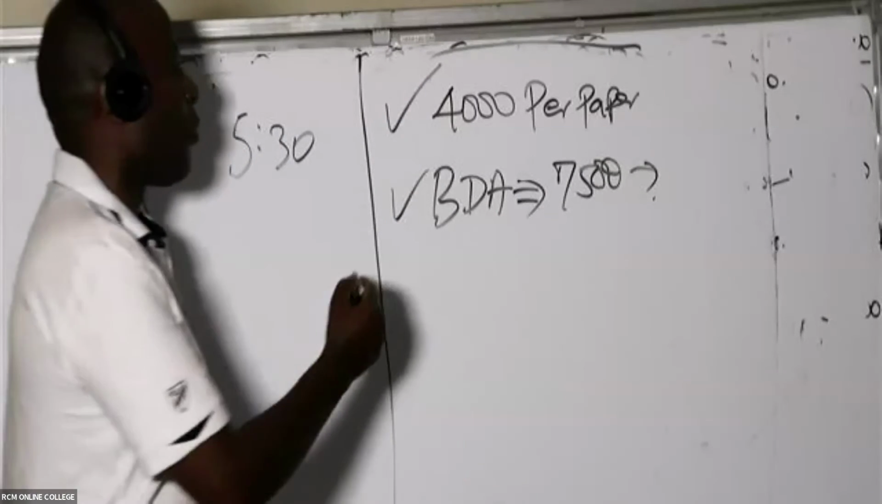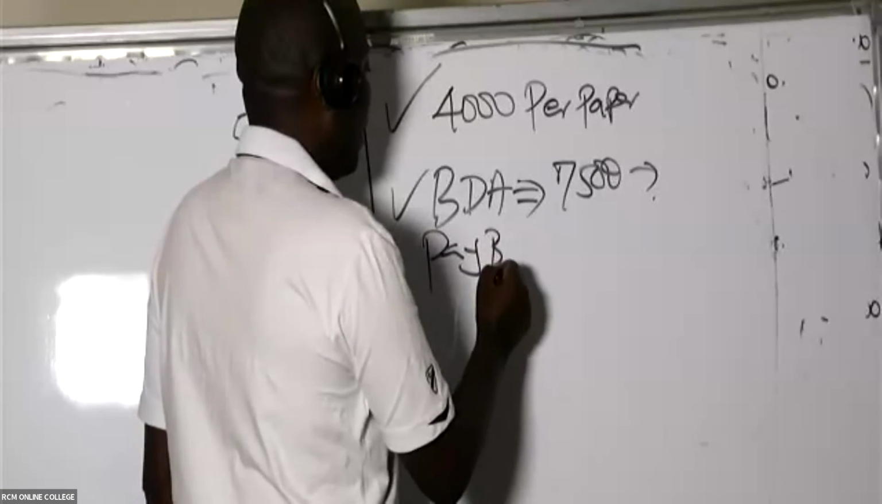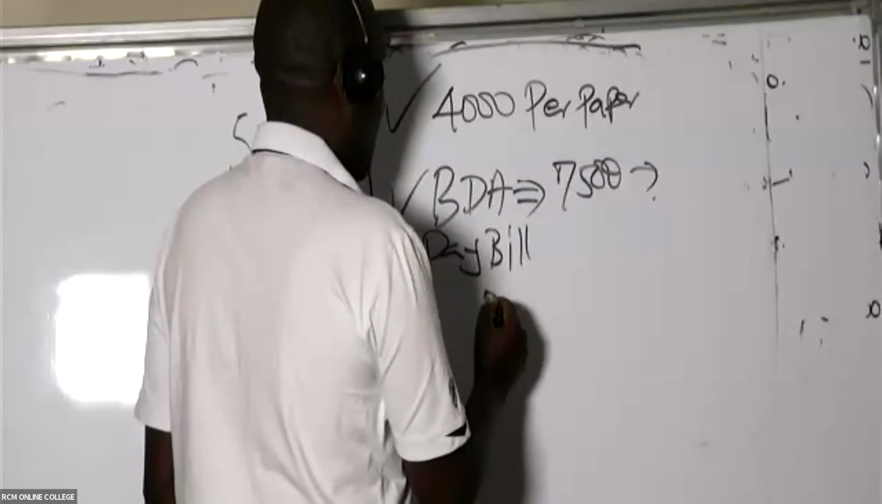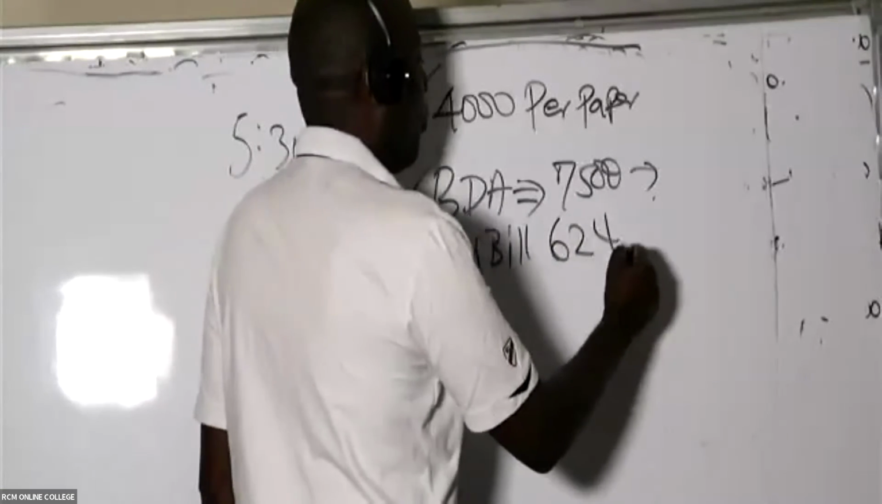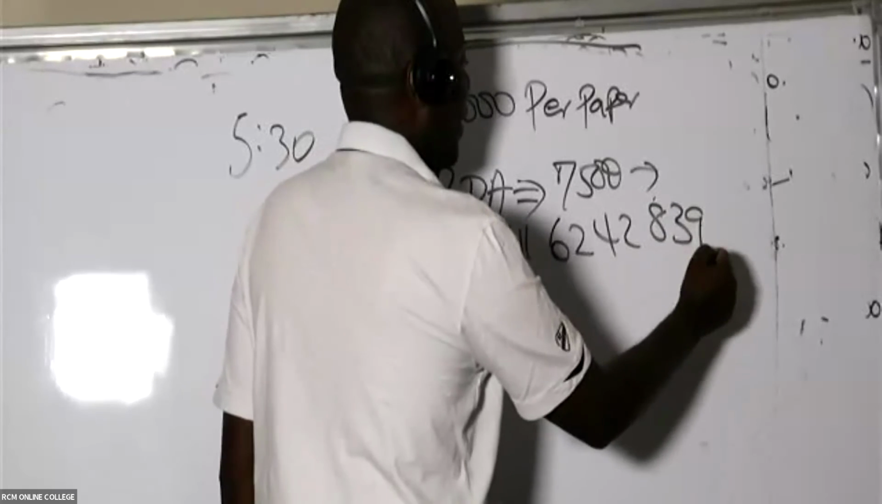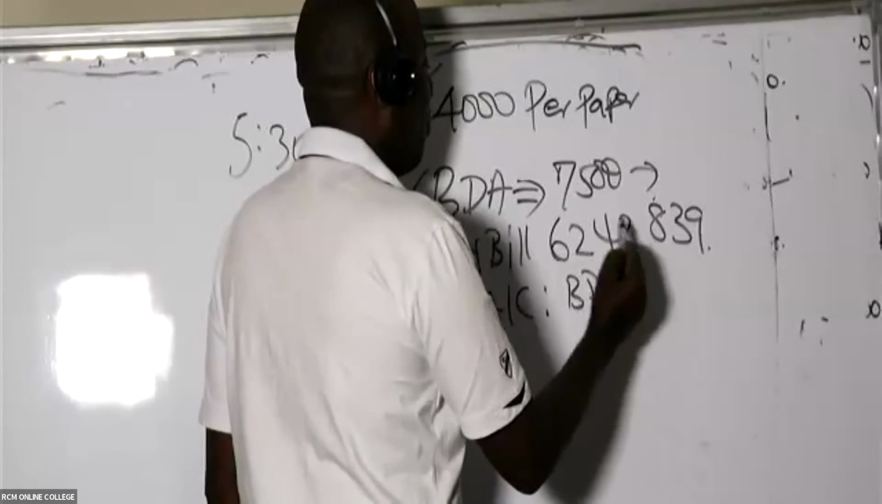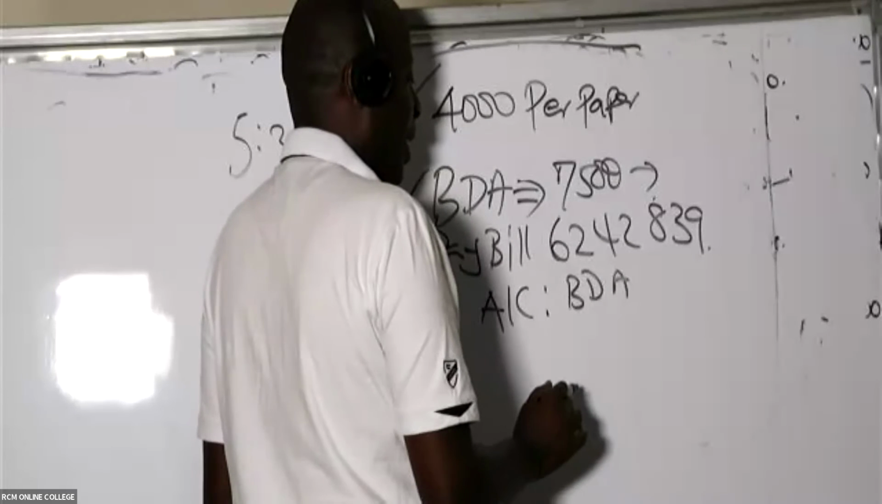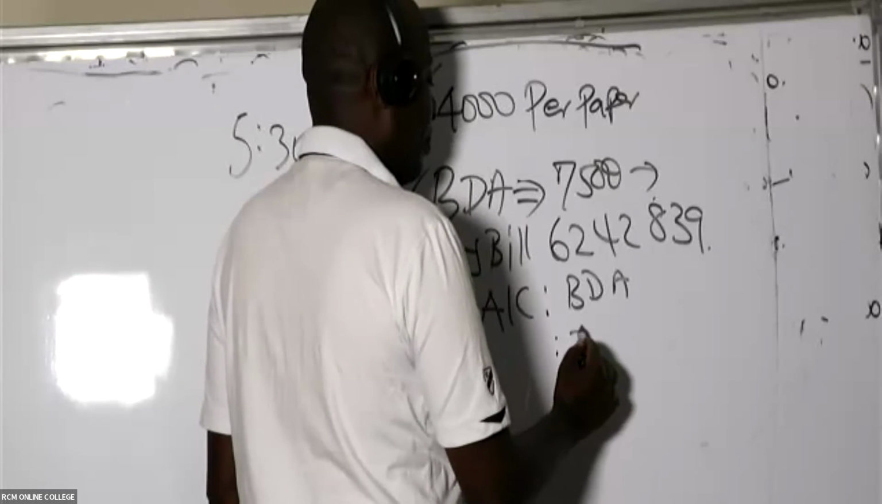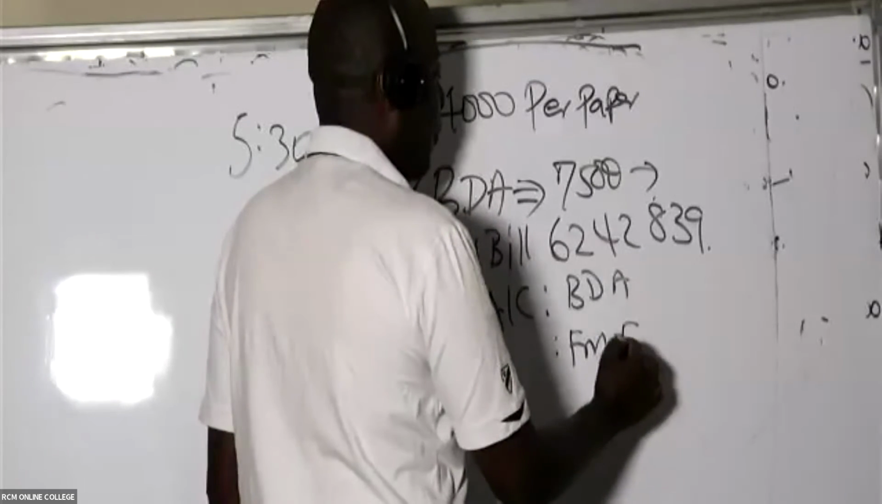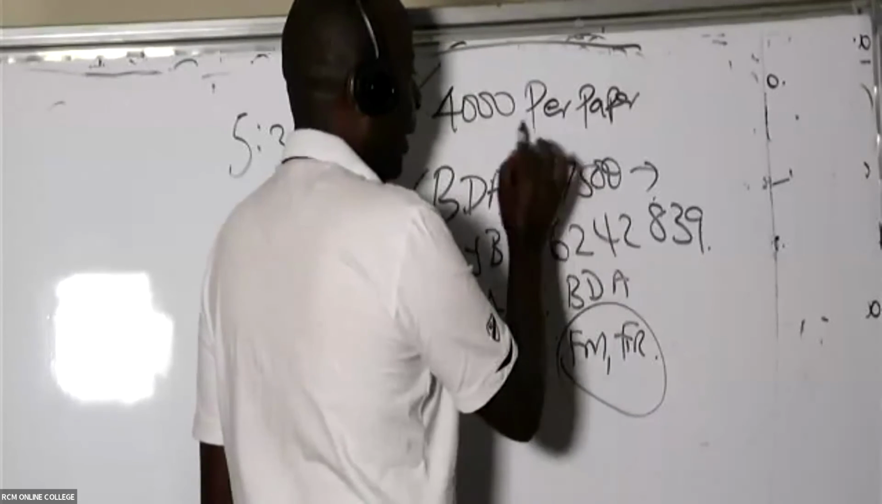All right? And of course, our pay bill is 62, 42, 839. Account number, you write the paper you are paying for. If you are paying for BDA, you write there BDA. If you are paying for FM and for FR, if you are paying for the two, it will be 8,000.